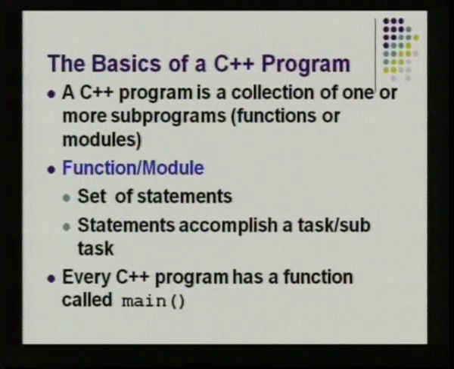A program comprises of a number of functions, each function performing a subtask. The collection of those subtasks solves the entire task at hand, which is nothing but the divide and conquer approach of OOP. So, function and module, what does it contain? We say it performs a specific task. It contains a set of statements and these statements accomplish the task or subtask. And every C++ program, like a C program, needs to have a function called main. We all know what is a main function. It is a starting point of any C program. The compiler starts its execution from there. In C++ also that is the same case.